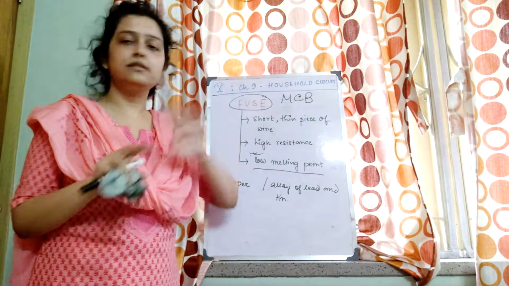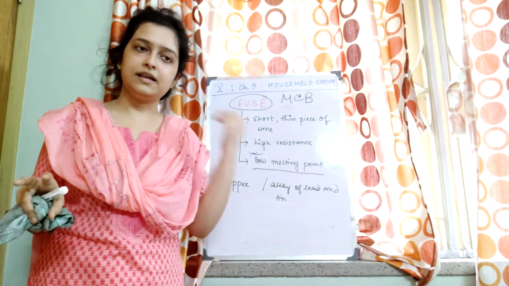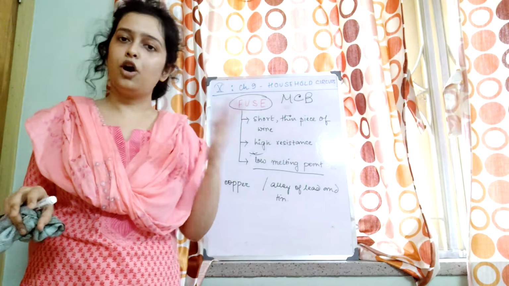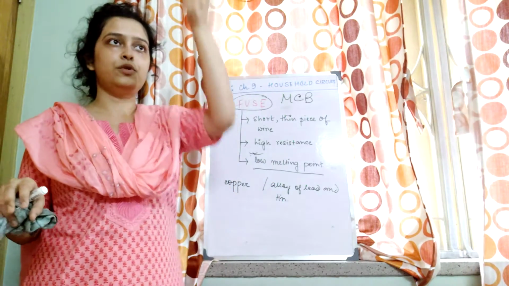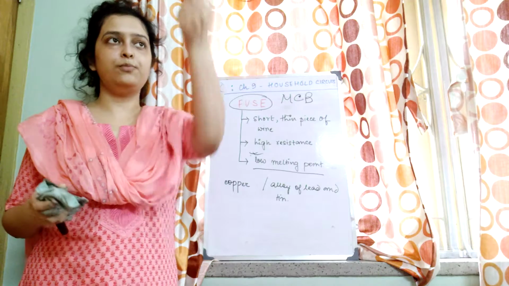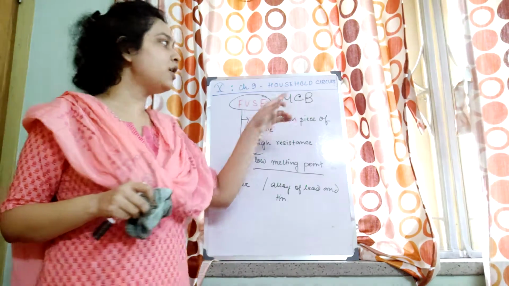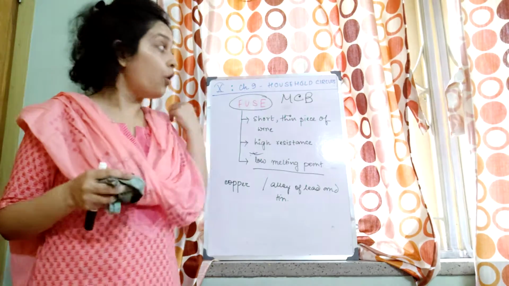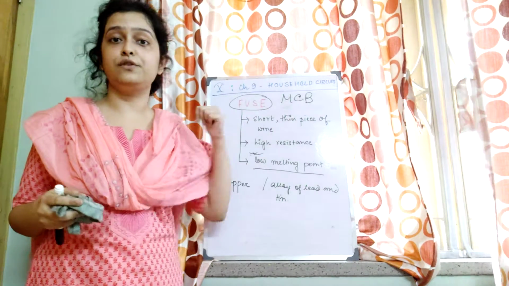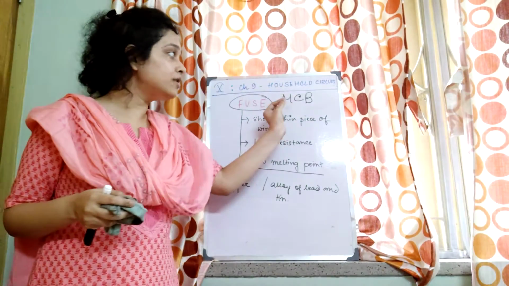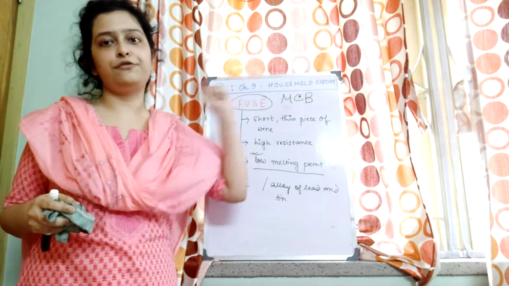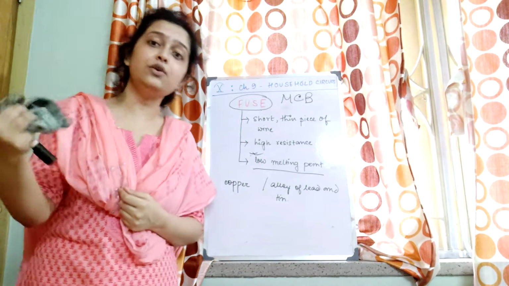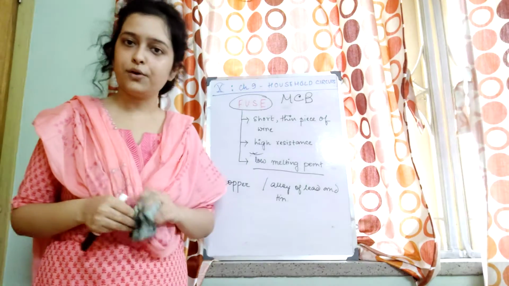But with an MCB, you don't have to replace it. The same MCB can be operated again. You just have to put the switch up. So it is an automatically operating switch, a miniature circuit breaker. It also has another advantage over a fuse: its response time is even quicker than a fuse.